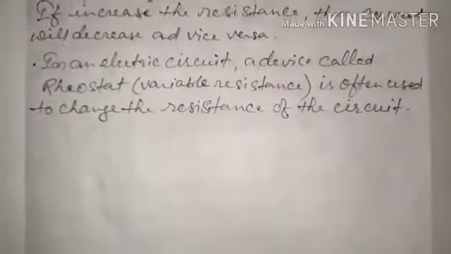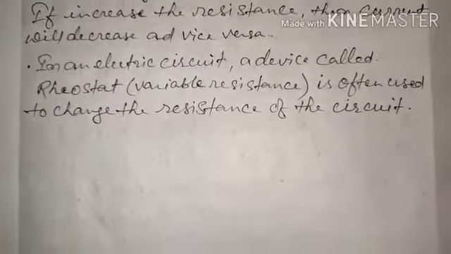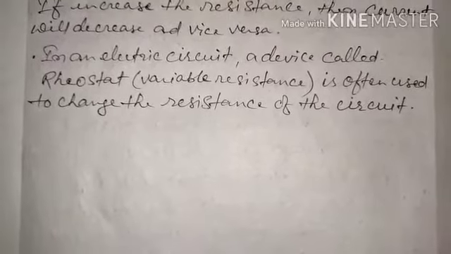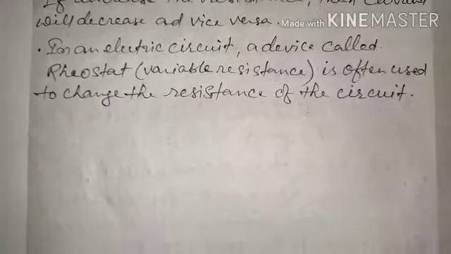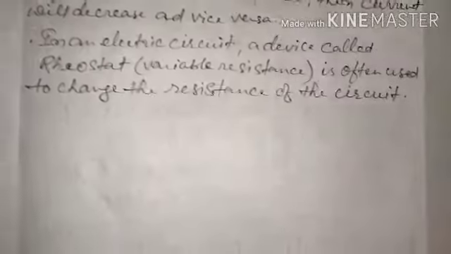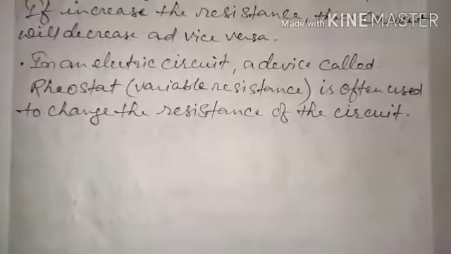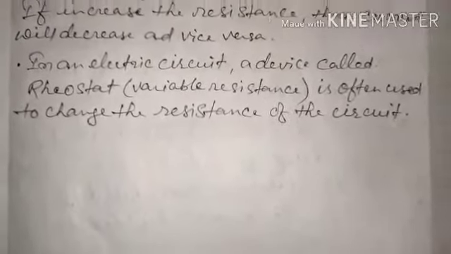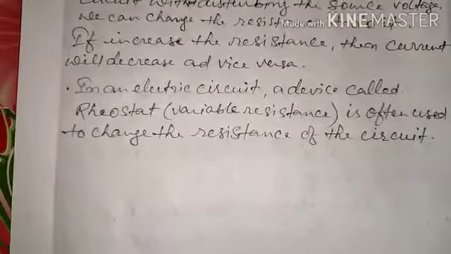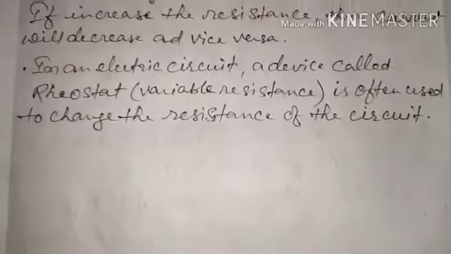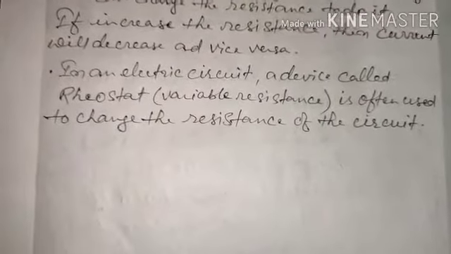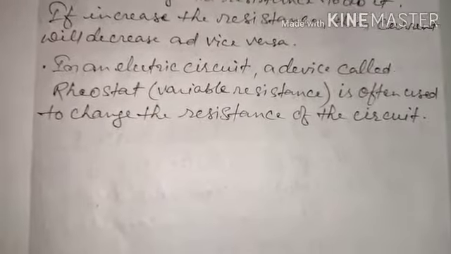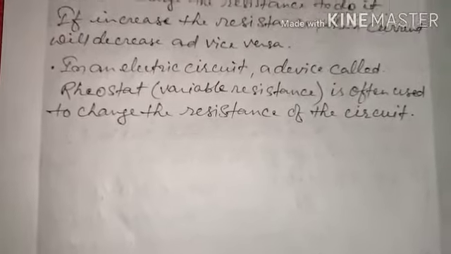Now one more thing I had written over here. This is the last thing. In an electric circuit, a device called a rheostat, a variable resistance, is often used to change the resistance of the circuit. If you want to change the resistance of the circuit, then we use one variable resistance, that is called the rheostat, in the circuit. So I think this much is enough for today, and in the next class we'll discuss more about the resistance and its dependence on different factors.